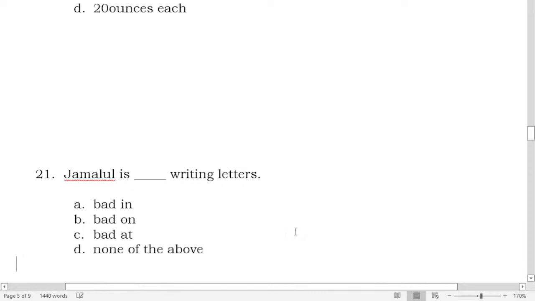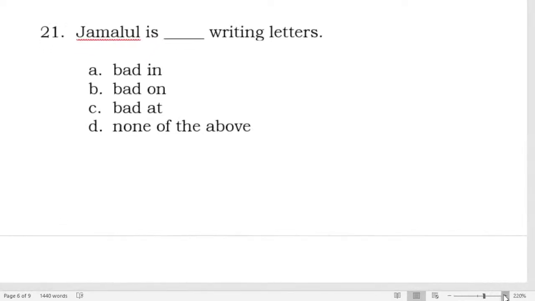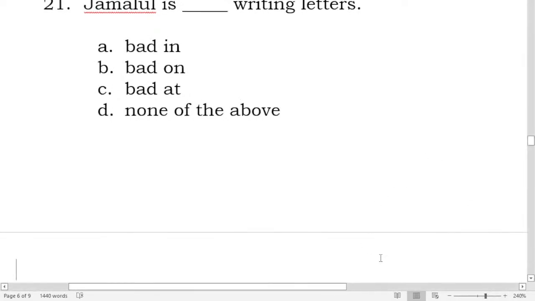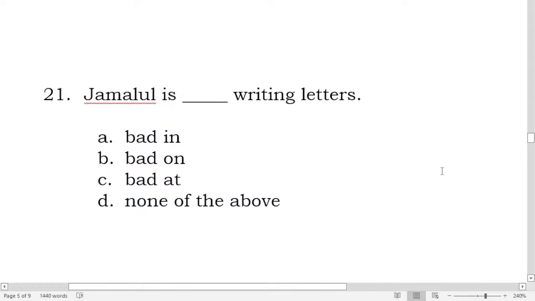Number 21. Jamalul is blank writing letters. State your number and then your answer. Okay, so number 21, Jamalul is blank writing letters.